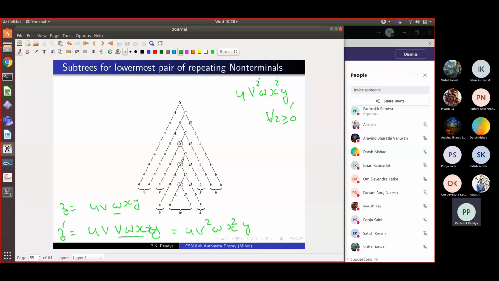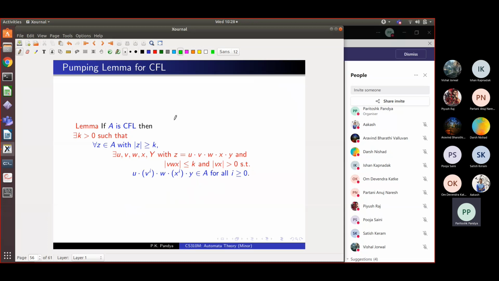You can even take this second last thing and substitute it by this. So you can erase, you can even take i equal to 0. So that gives us the pumping lemma, and hence I'm going to state the pumping lemma for context-free languages. It says that if the language A is context-free, then there exists a k greater than 0. This k will actually be something like, if n is the number of non-terminals in the grammar of A, then 2 raised to n plus 1 is safe to take, right? And k equals 2 raised to n plus 1. This is what you will do.